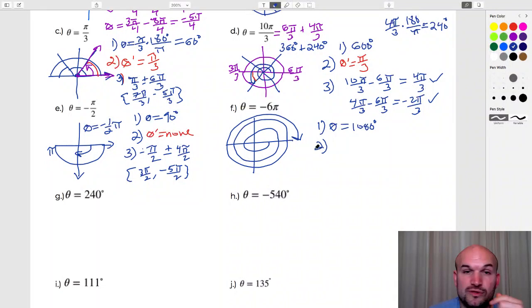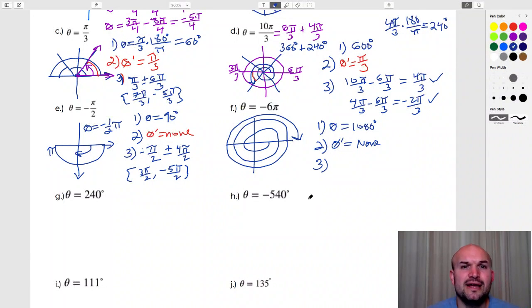For number 2, we're looking for the reference angle, and again, you can see that we're on the x-axis. When you have an angle on the x-axis, that's going to be an angle of 0. So again, there's not going to be a coterminal angle. So for theta prime, in this case there is no reference angle.